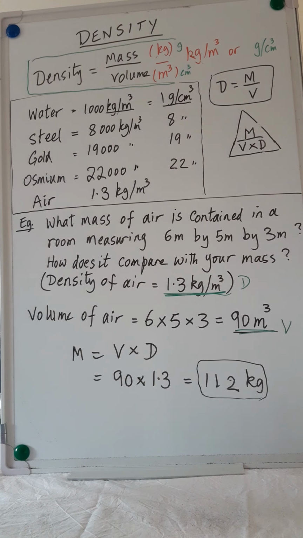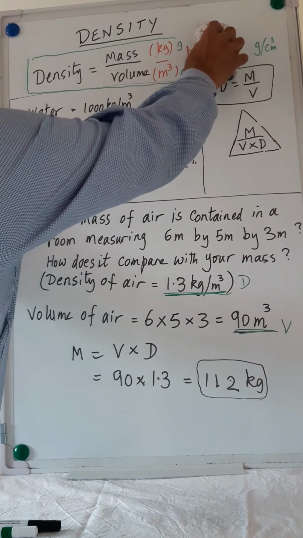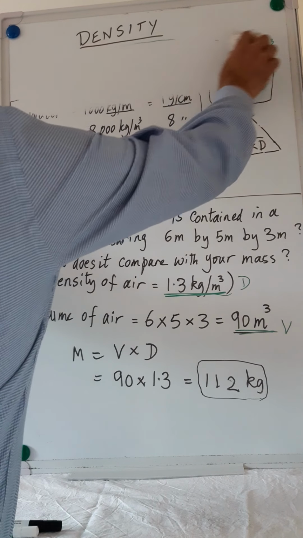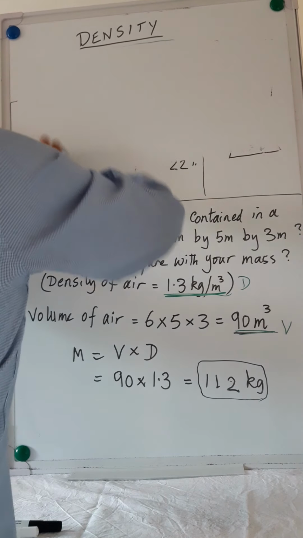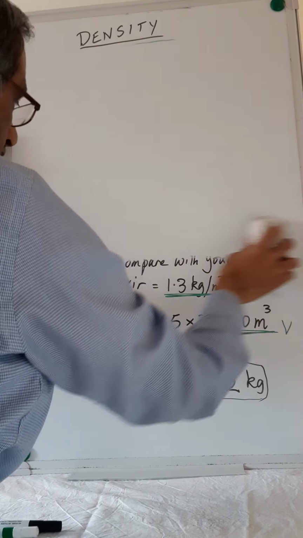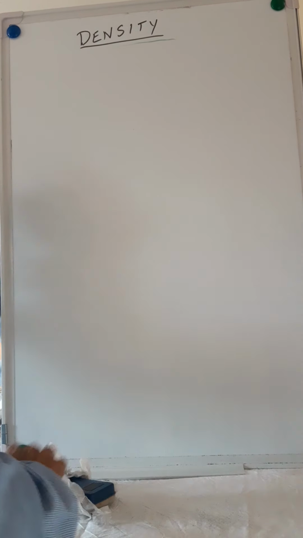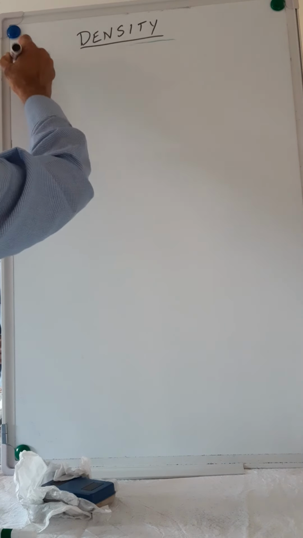Now, we want to know how to measure density. So we want to write down experiments to measure the density. Measuring density.